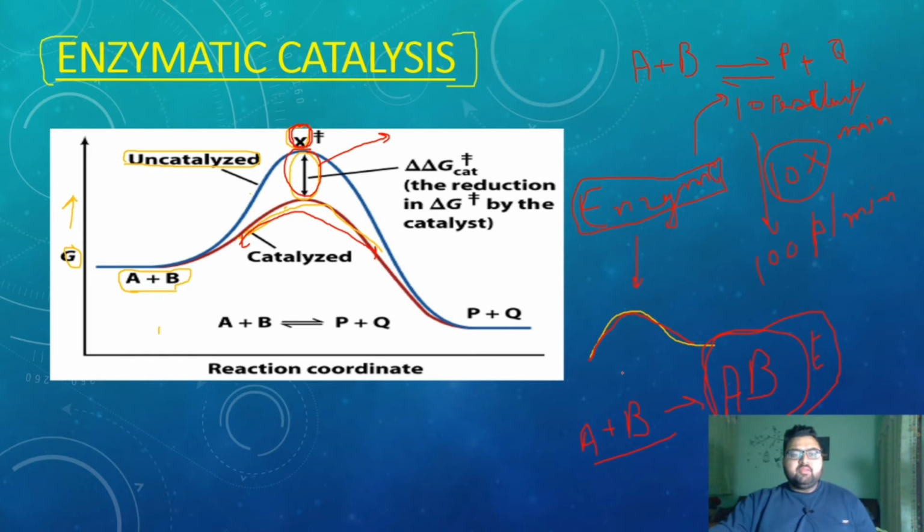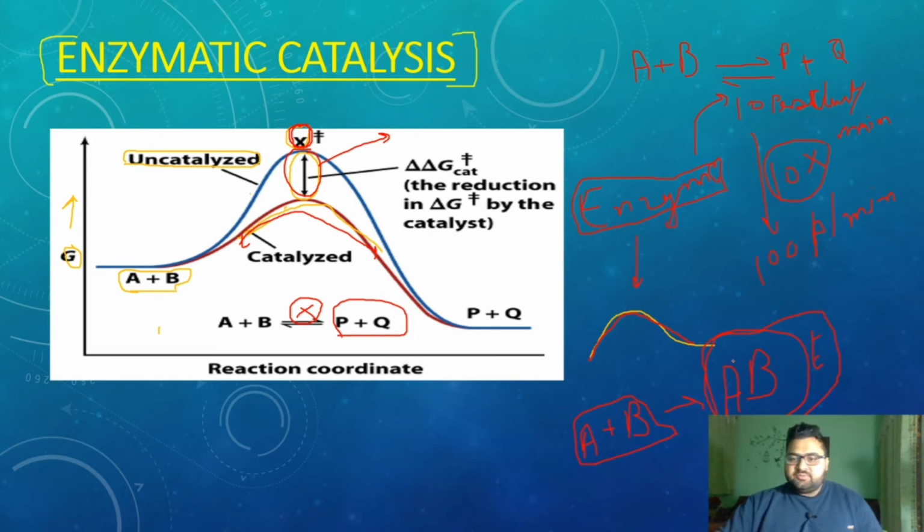There are many reaction intermediates formed between the substrate and the product. Here the substrates are A and B, and the products are P and Q, so there must be a reaction intermediate. This reaction intermediate is called a transition state complex, the complex between enzyme and substrate.